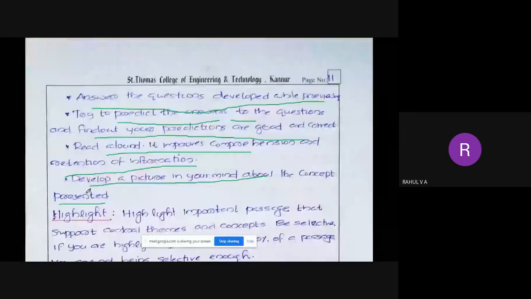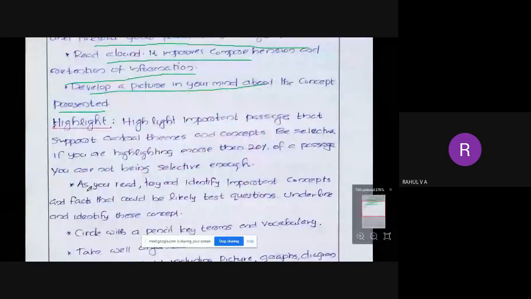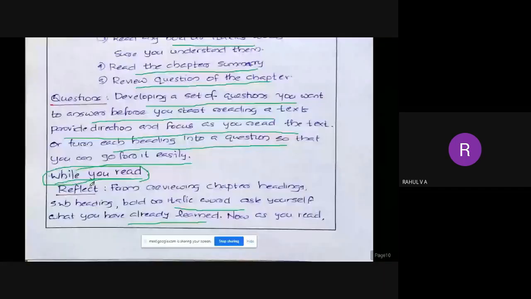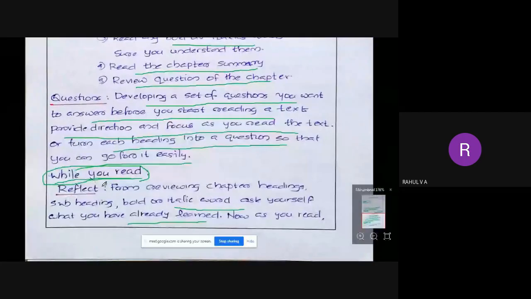Then as you read, okay, this is all while you read. Okay, first, reflection. When we say reflect, what is it? We have already gone through subheadings. While reviewing or previewing, we have already gone through subheadings, bold or italic words. Okay, so check how much of the topics you know already, and as you read, try to answer the questions. Okay, so then there are a lot of other points. These are the two important points.